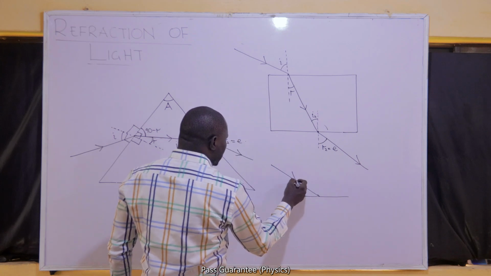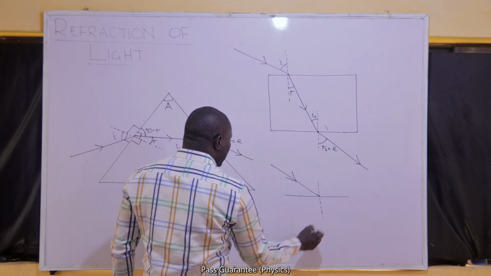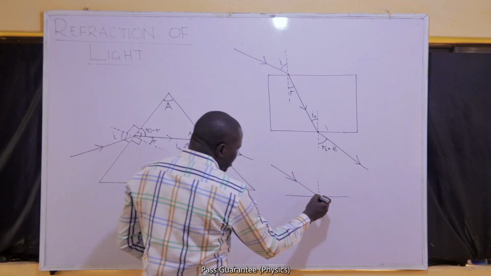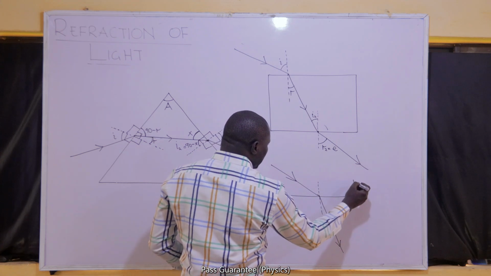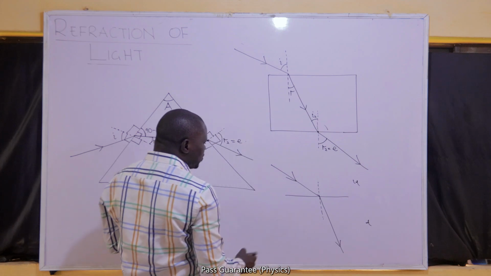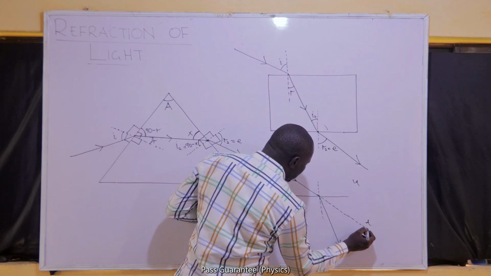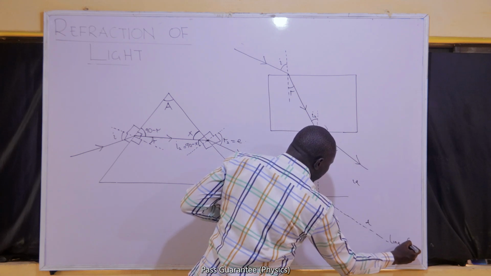If the light is refracted, let's say towards the normal, this is possible if it is moving from less dense to dense. The extension of the incident ray, if I choose to extend it in its direction, is my line of deviation.